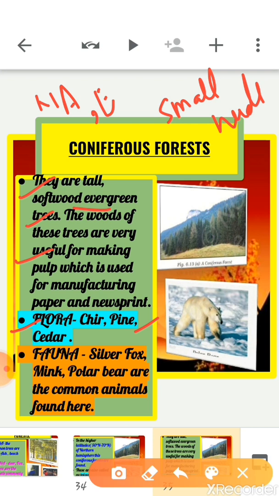These trees are soft trees and are extremely important commercially because pulp obtained from these trees is used for manufacturing paper and newsprint, and also for making furniture, matchsticks, plywood and sports goods. Clear?